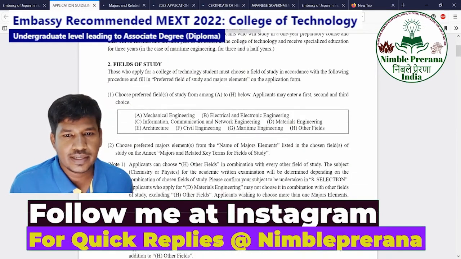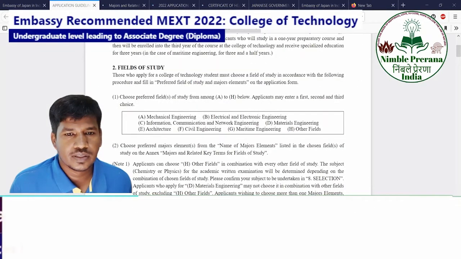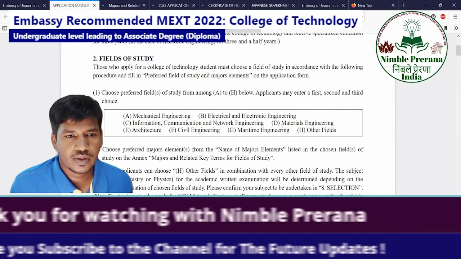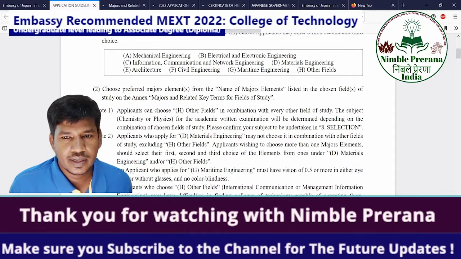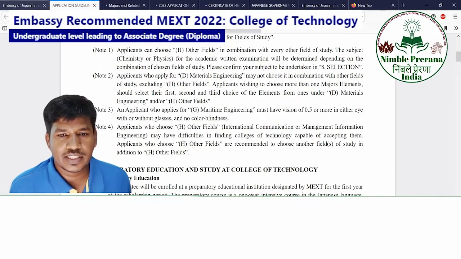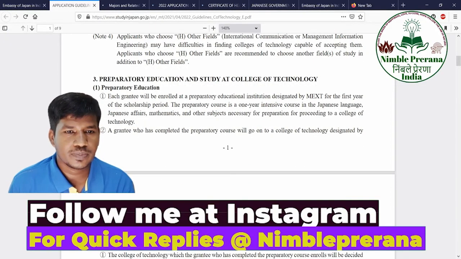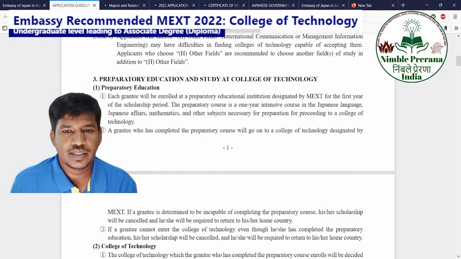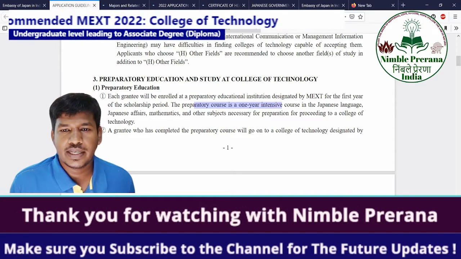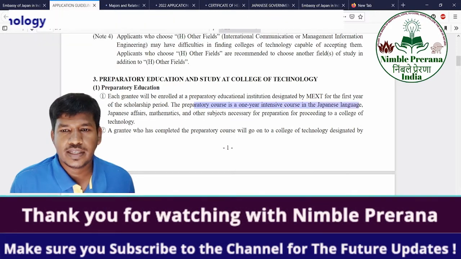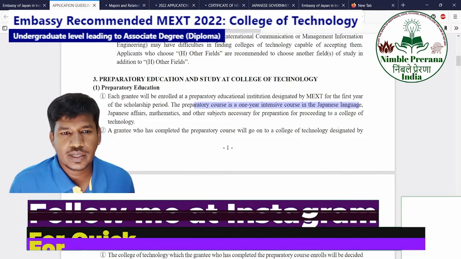The field of study, as I said, is all similar to engineering domains. You can see here. Choose the courses from these areas, and do preparatory education and study at the College of Technology. Preparatory education: each grantee will be enrolled at a preparatory education institution designated by MEXT for the first year of the scholarship period. The preparatory course is a 1-year intensive course in the Japanese language and Japanese affairs. This I just told, the first year syllabus.